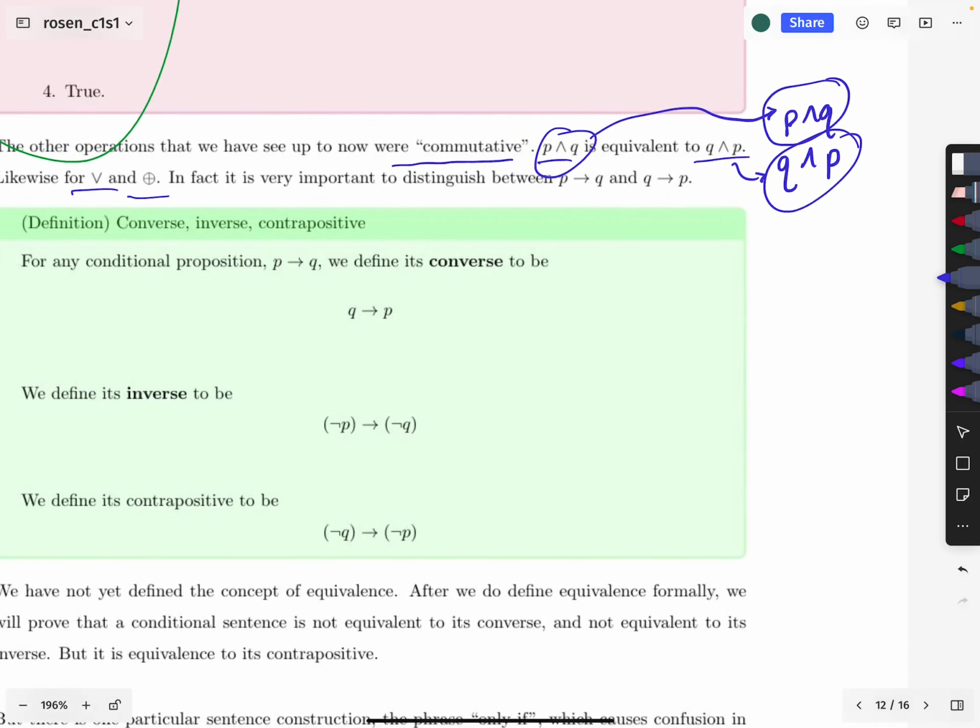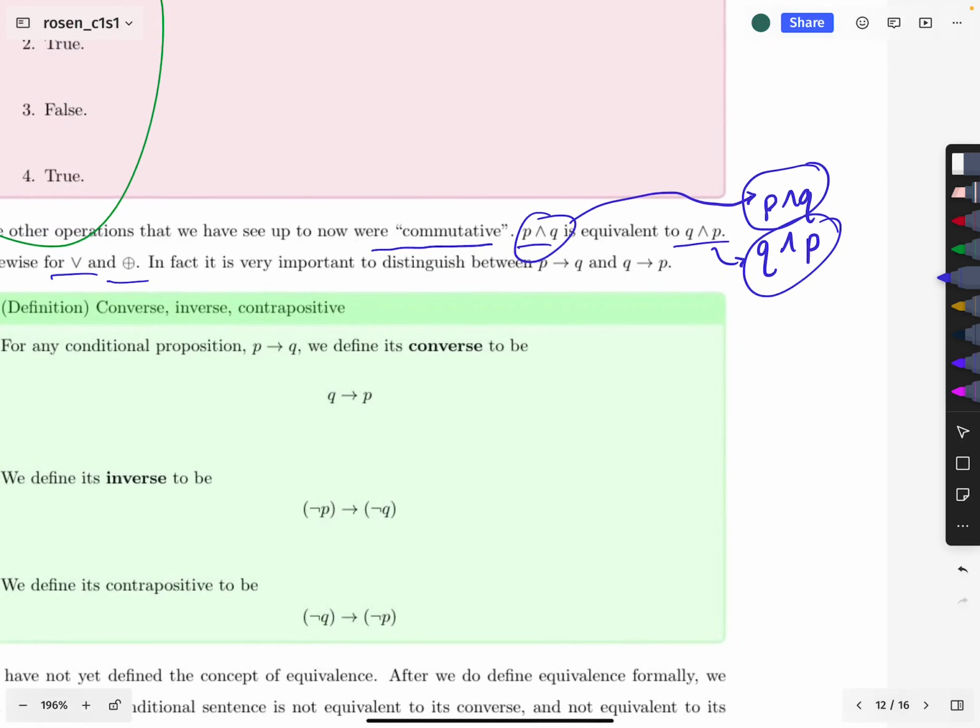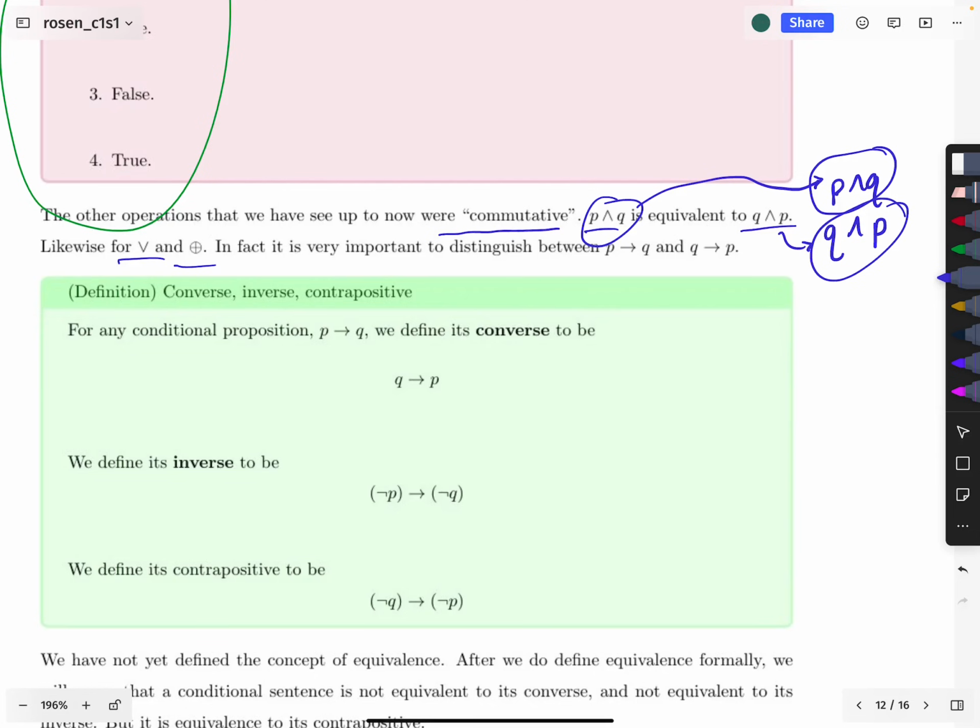So anyway, you can kind of just think that, well, they're basically saying the same thing. And likewise for disjunction and for XOR, if you were to write down, for instance, P or Q, it would be equivalent to Q or P. So to summarize that, we just say that those are commutative operators.